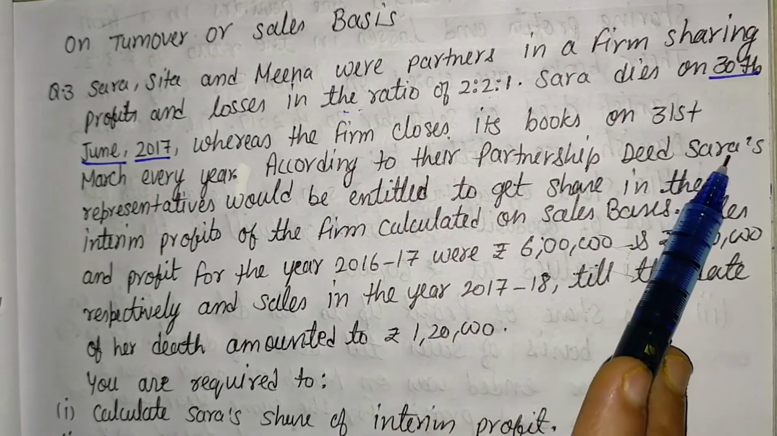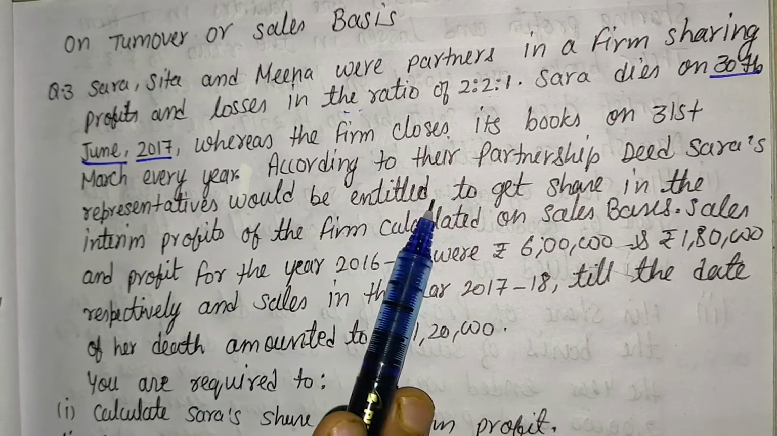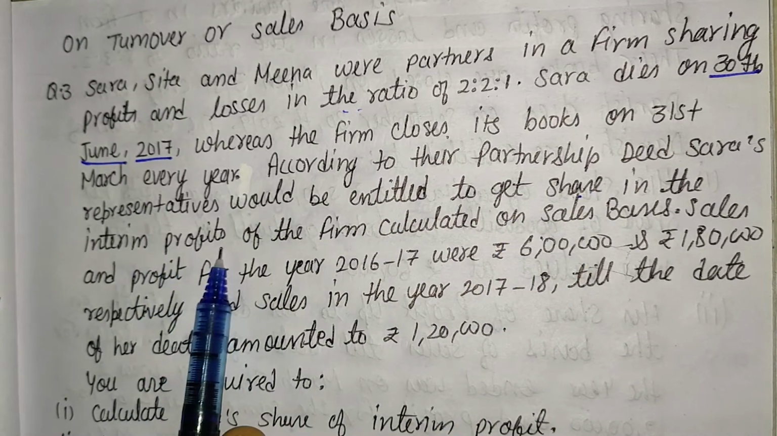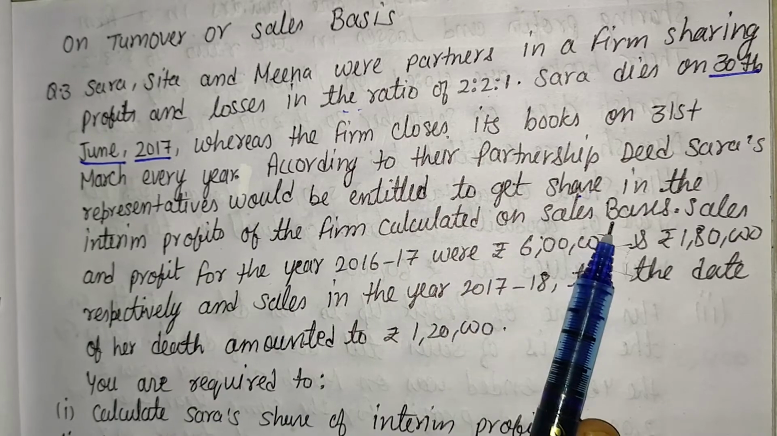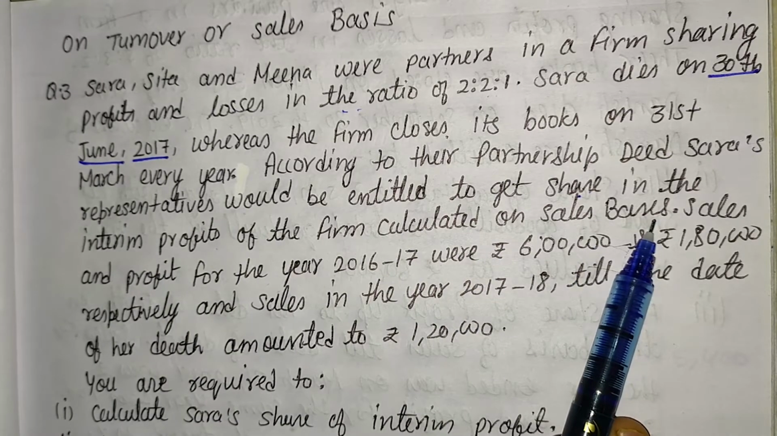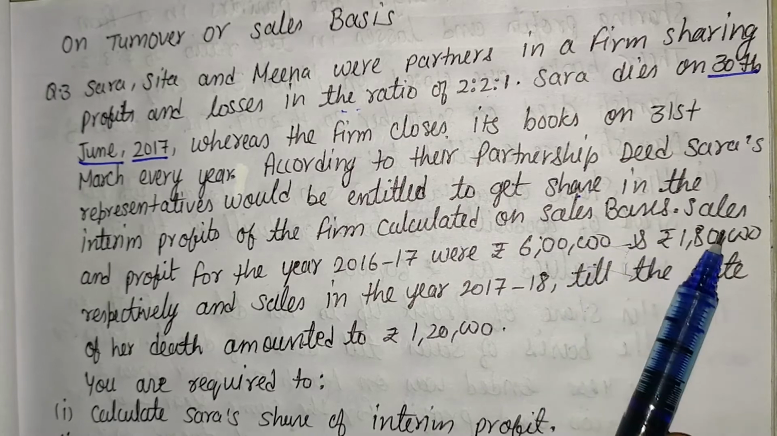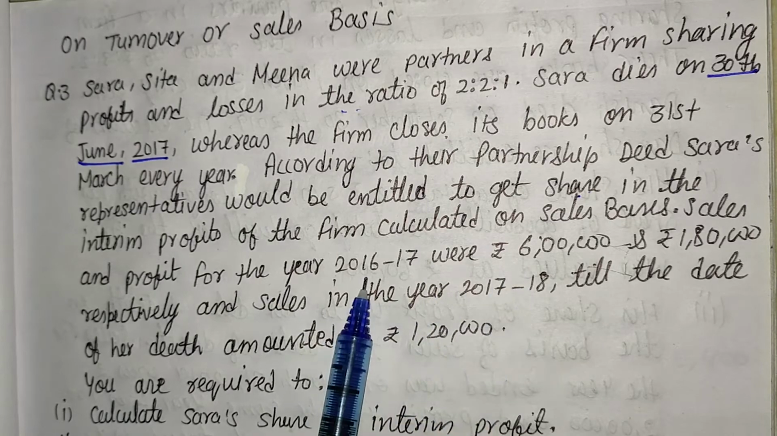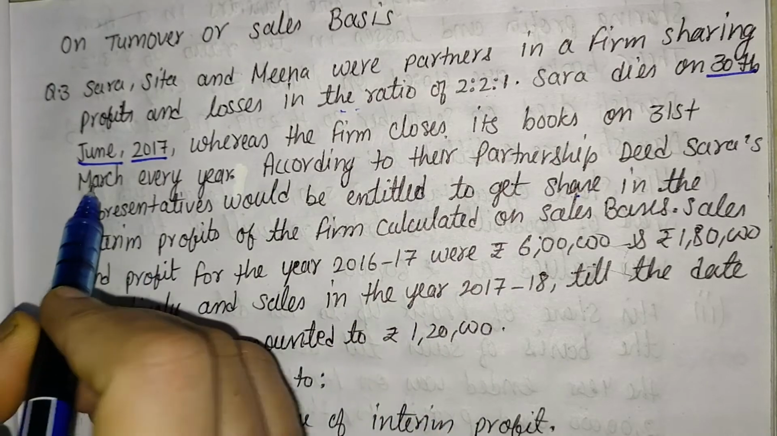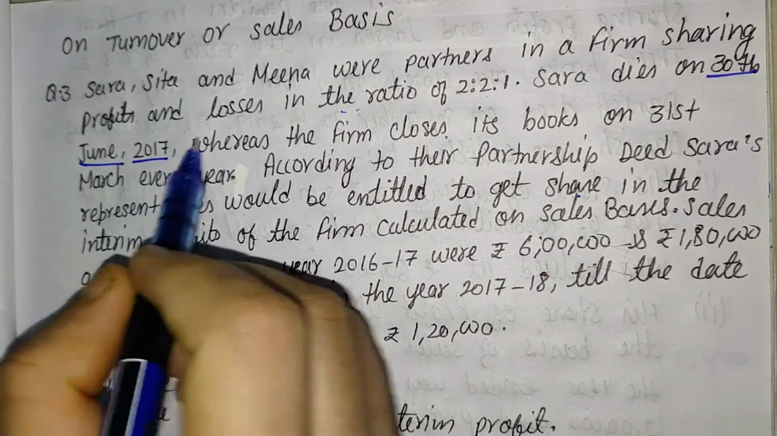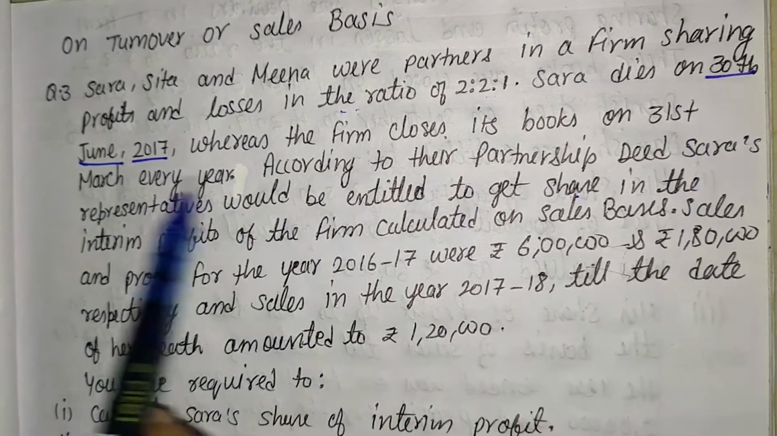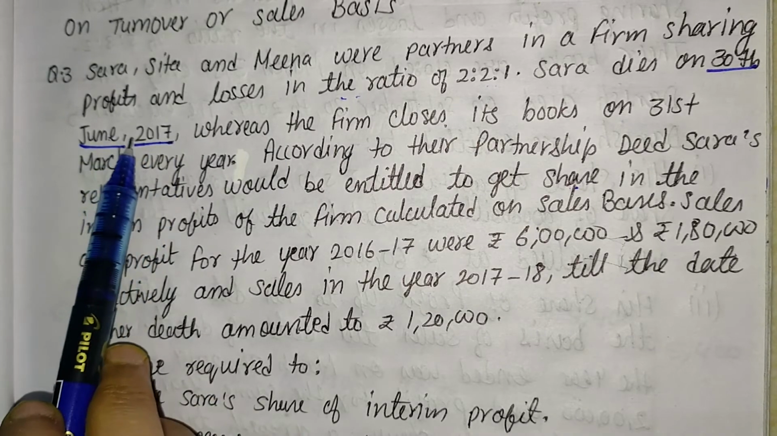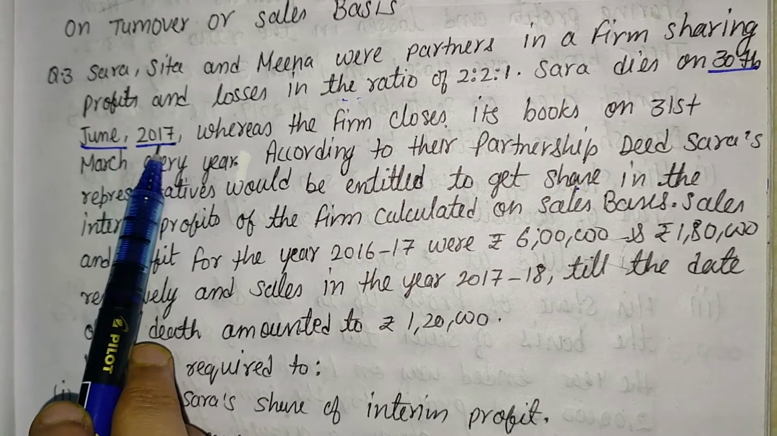According to the partnership deed, Sarah's representative would be entitled to a share in the interim profit, that is the profit of the firm calculated on sales basis. That is a very important method. Sales and profit for the year 2016-17. Students, first of all, we have to check on which date Sarah died. That date is 30th June 2017. It means before this the year ended on 31st March 2017.